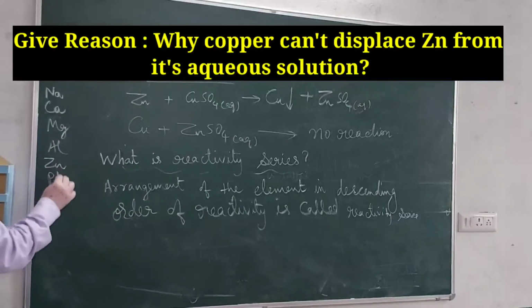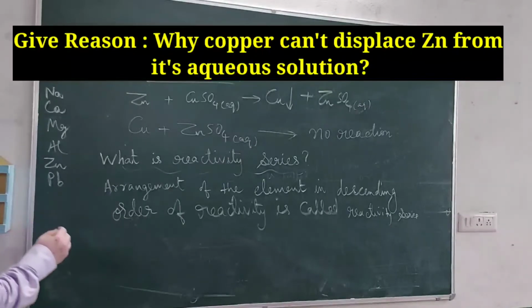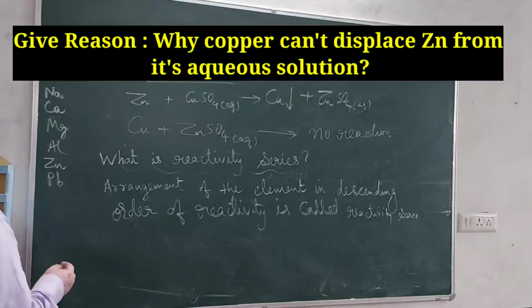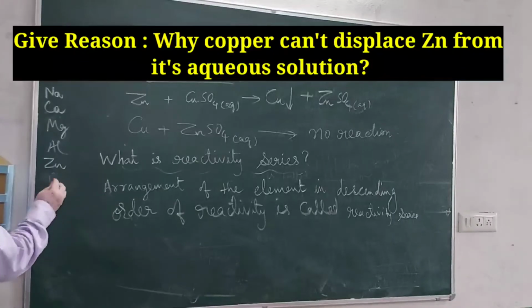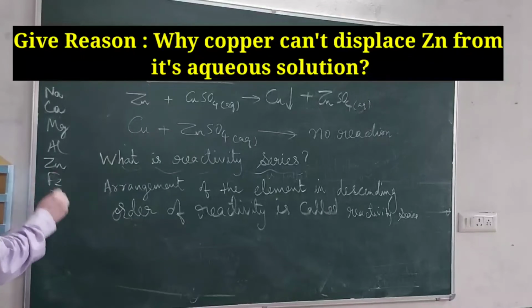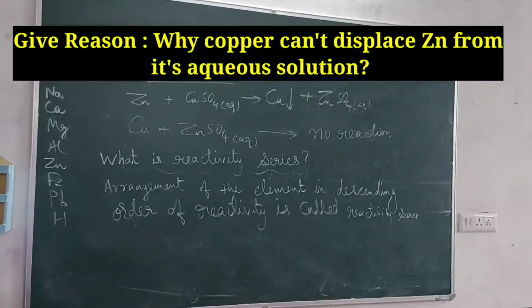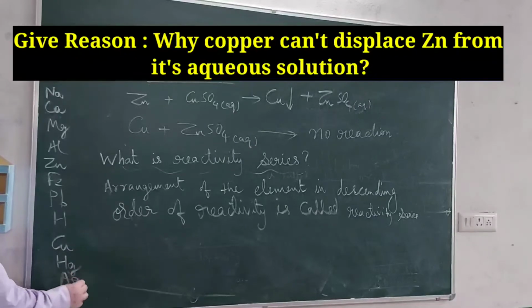Then iron. Then lead. Then hydrogen. Copper. Then Hg. Ag.